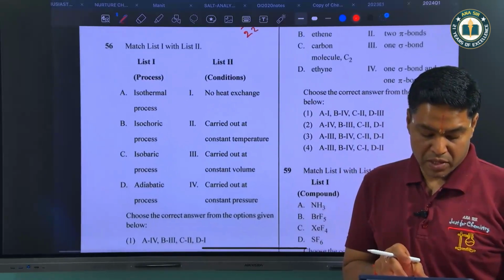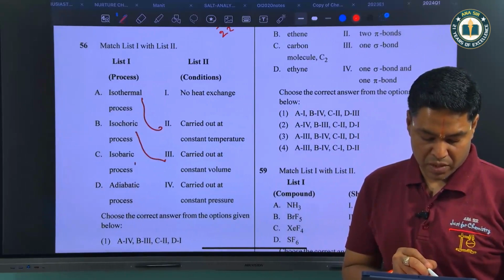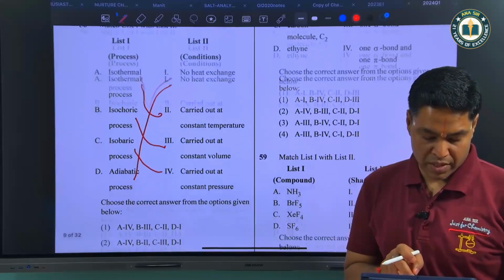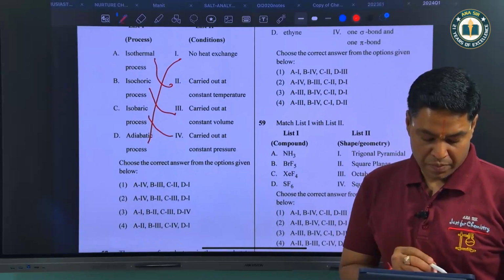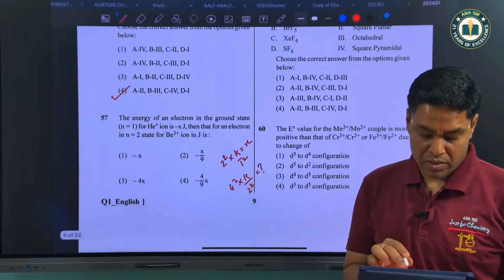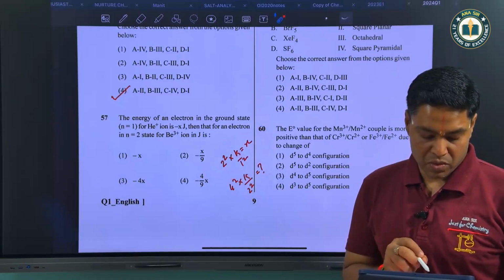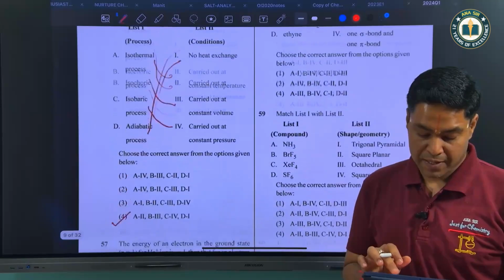Here we have to do the matching. Isothermal process is carried out at constant temperature, isochoric at constant volume, isobaric at constant pressure, adiabatic with no heat exchange. So A2, B3, done. Then the energy of electron in the ground state, if you observe over here, Z square into k by 1 square is equal to x, and 4 square into k by 2 square is equal to question mark. So this comes out to be the same thing, that is minus x.